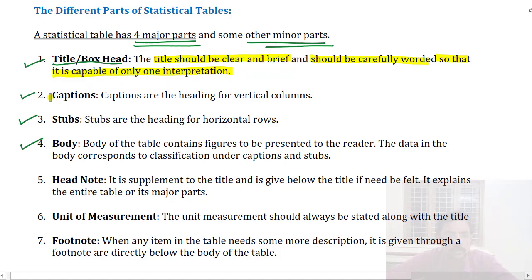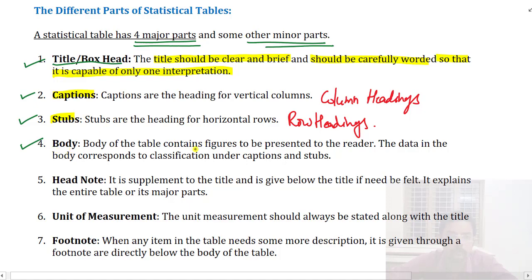Next is the captions. Captions are nothing else but what we call the column headings. Same way, stubs. What are stubs? Stubs are headings for the horizontal rows, or row headings. Stubs are nothing else but row headings.